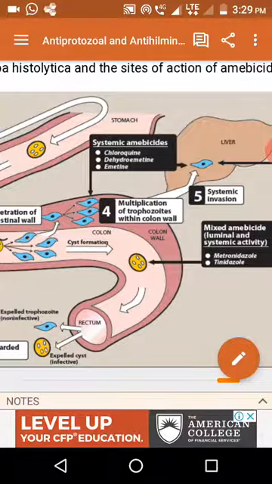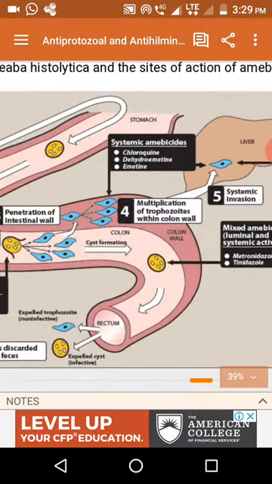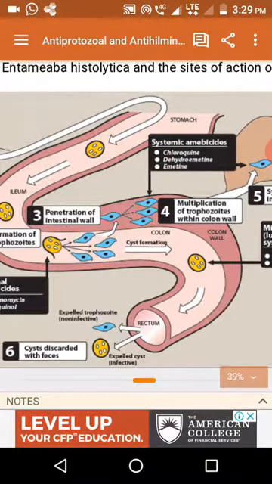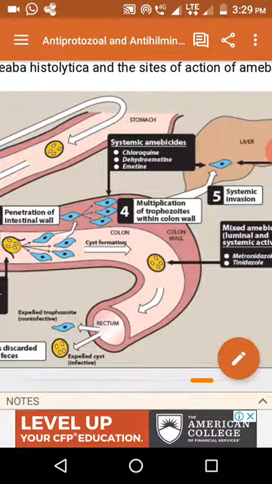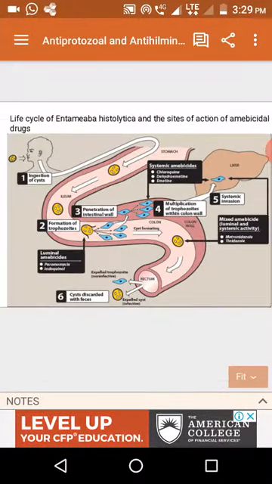After replication, some trophozoites are also converted into the non-infective cyst form. The cyst is expelled through feces. This is about the Entamoeba histolytica life cycle. So cyst to trophozoite is infective.